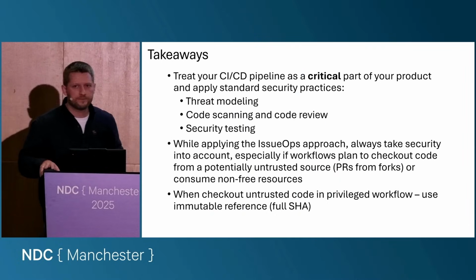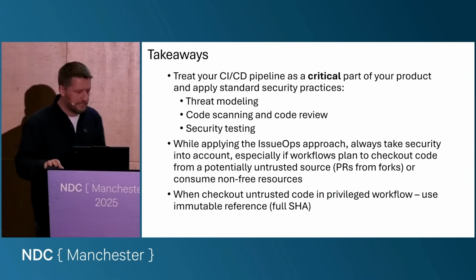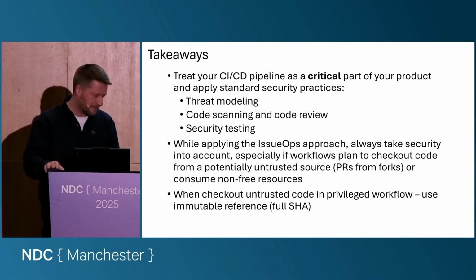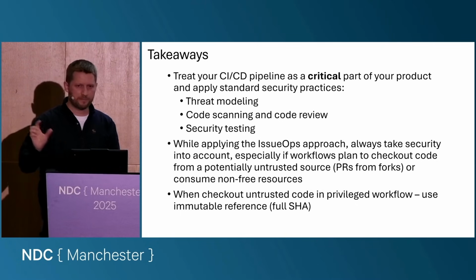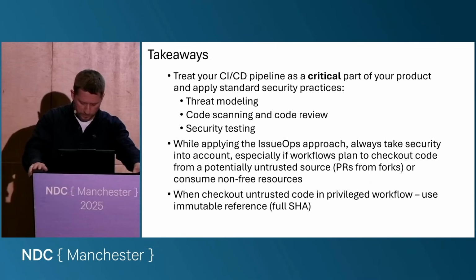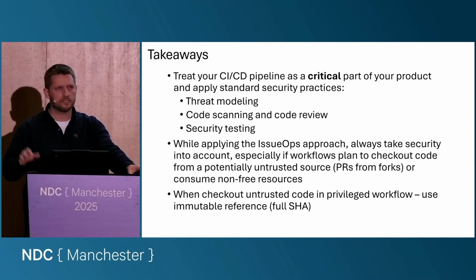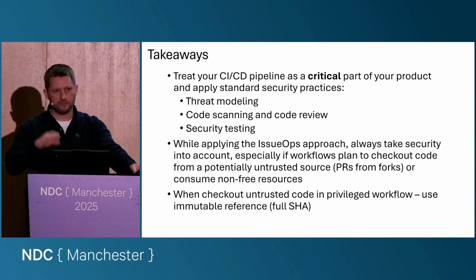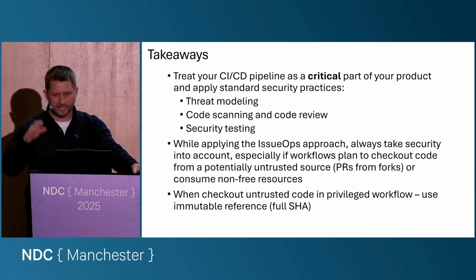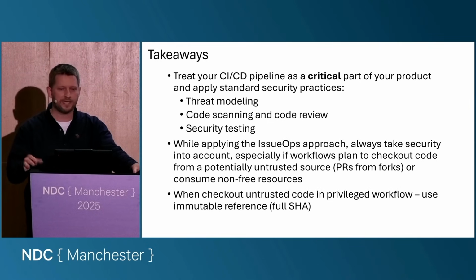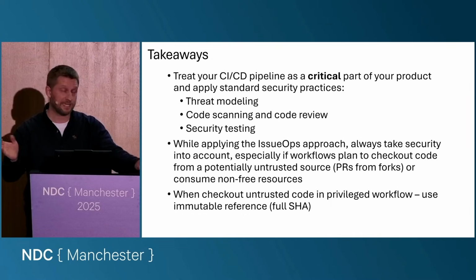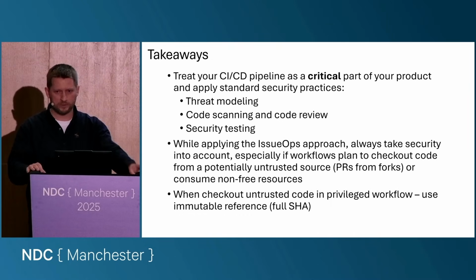And this is the last slide, the key takeaways. I think the main takeaway is that you should treat your CI/CD pipeline, especially if you operate in open source, as one of the critical assets in your product. Because your product may be very sophisticated with a lot of design patterns, with a lot of API interfaces, and it may take some time for an attacker or an attacker with an LLM to understand what's going on in your product.